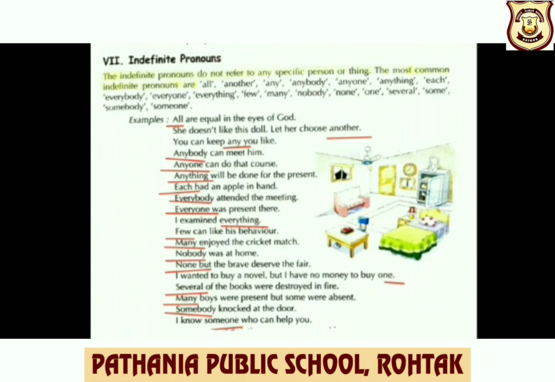Anyone can do that course. Anything will be done for the present. Each had an apple in hand. Everybody attended the meeting. Everyone was present there. I examined everything. Few can like his behavior. Many enjoyed the cricket match.